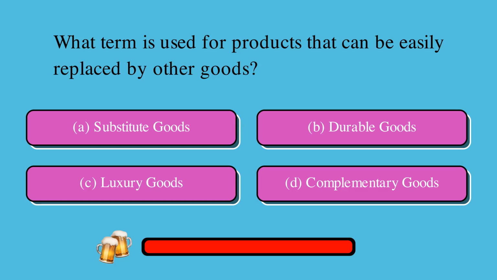What term is used for products that can be easily replaced by other goods? Is it A, substitute goods, B, durable goods, C, luxury goods, or D, complementary goods? The correct answer is A, substitute goods.